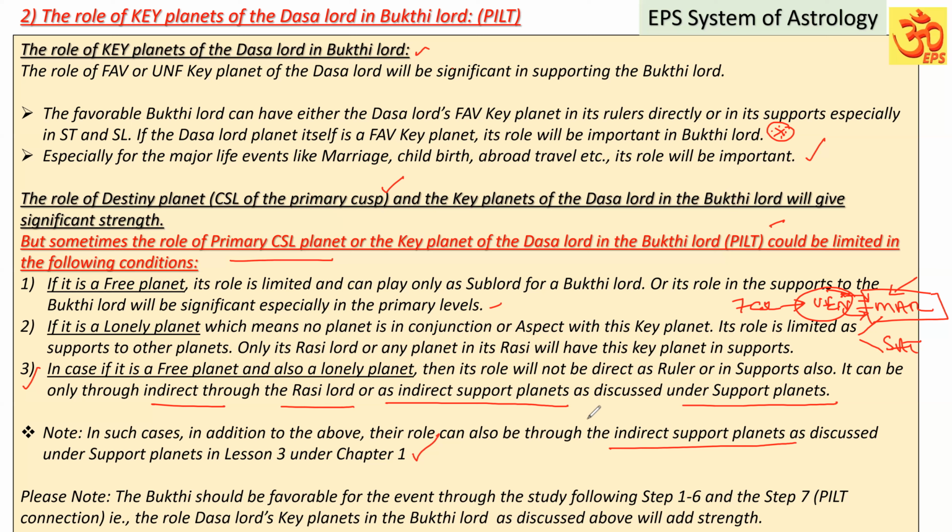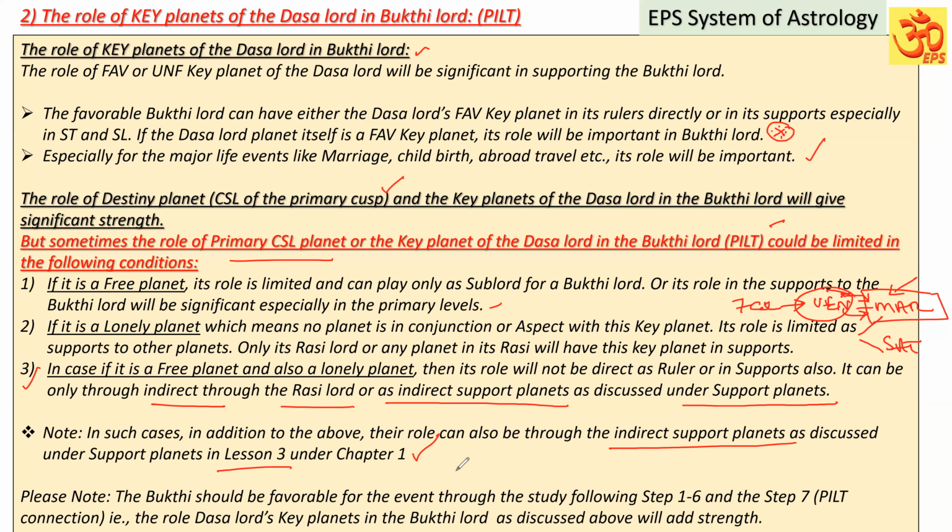But the Bukti Lord may not have them directly appearing as the rulers or in the supports of the rulers, but their role can be through the indirect support planets also, as discussed under chapter 1, lesson number 3. You have to keep that in mind.